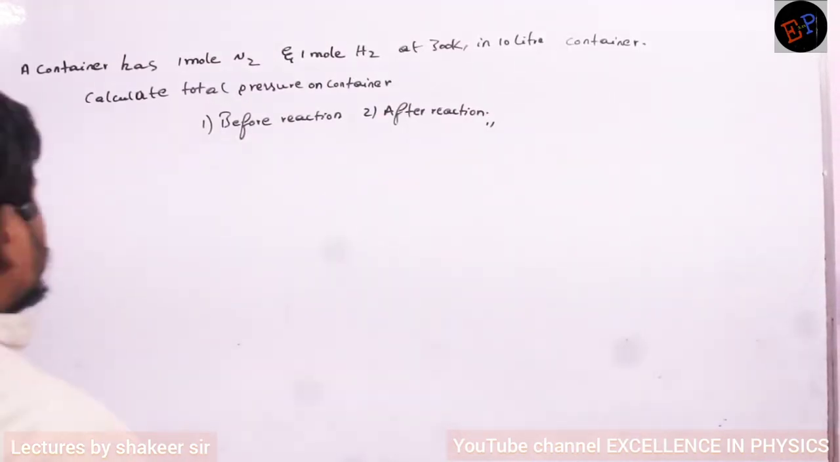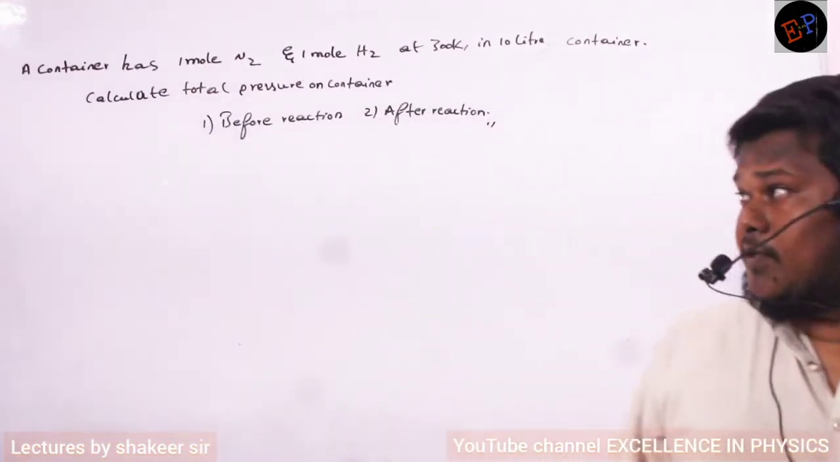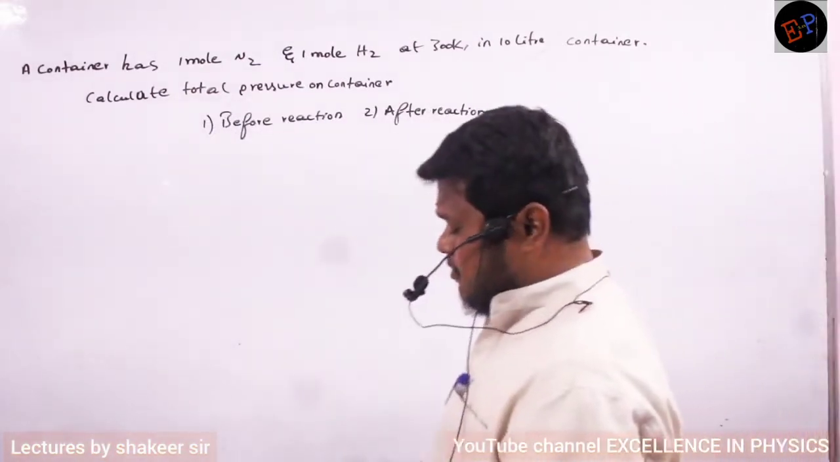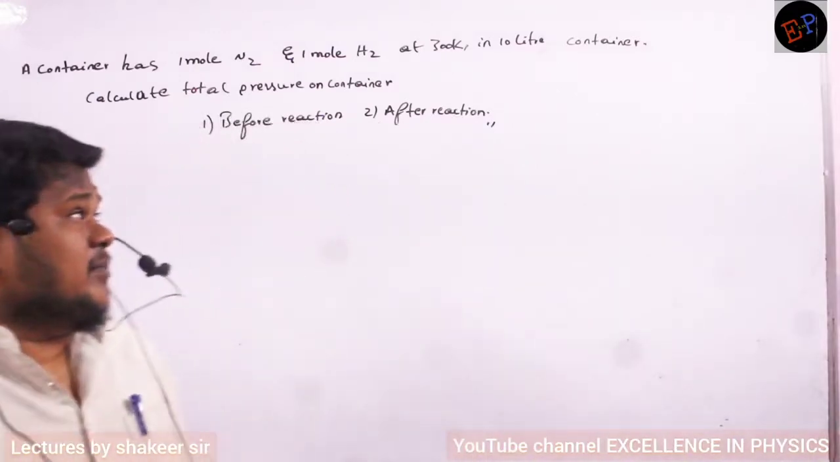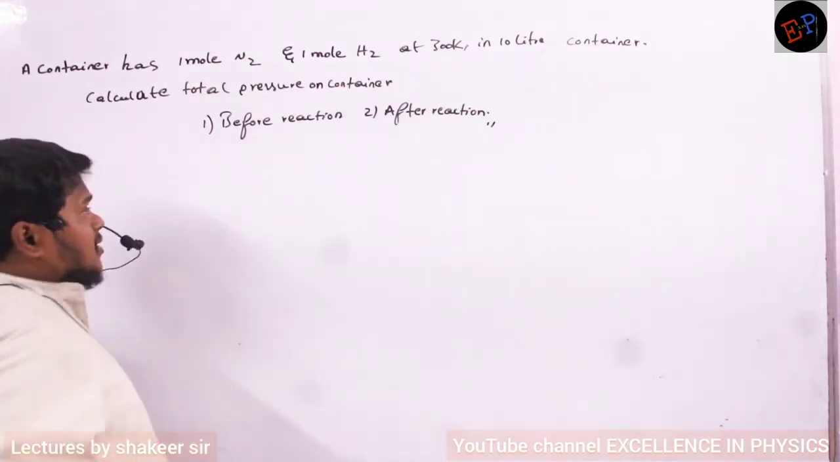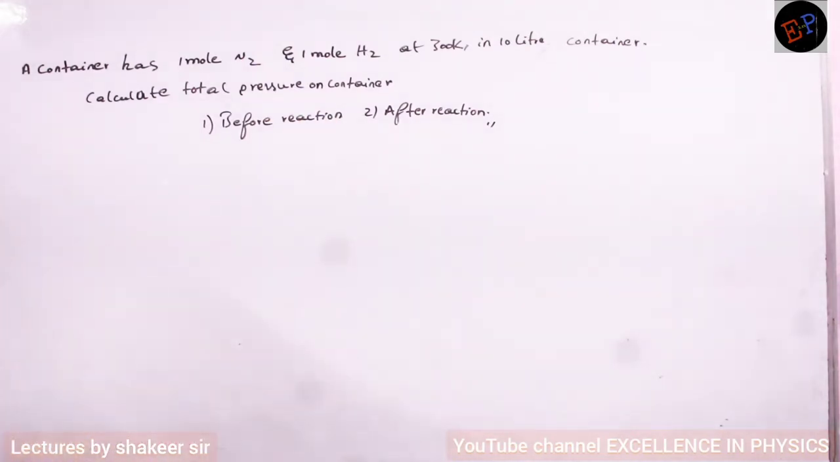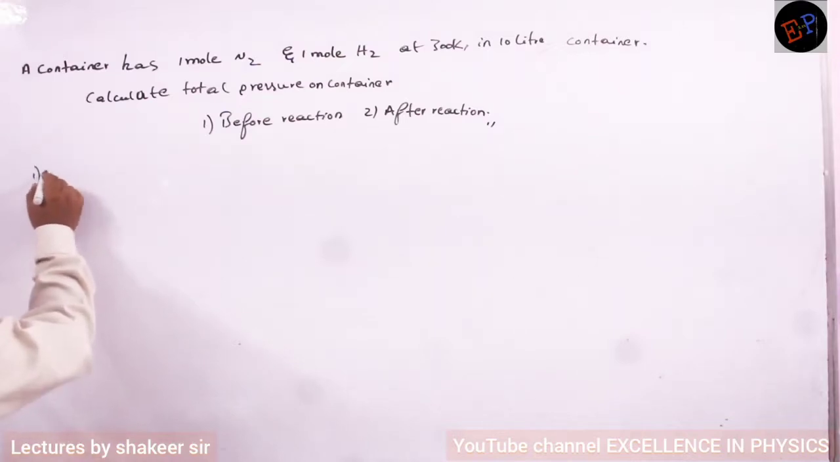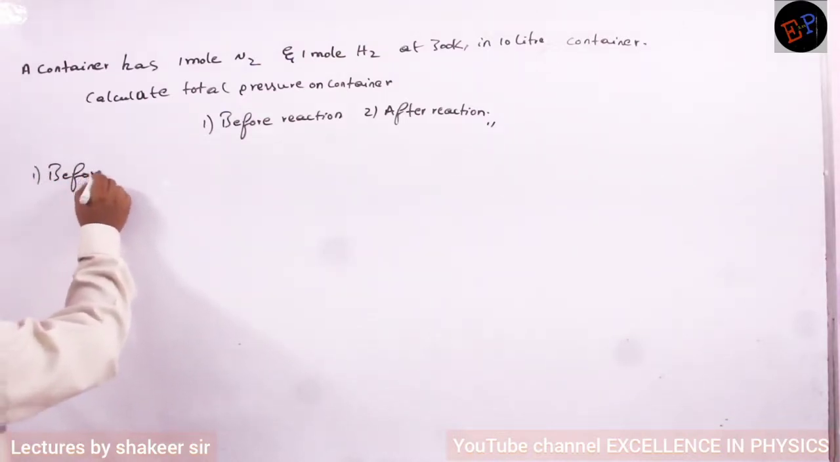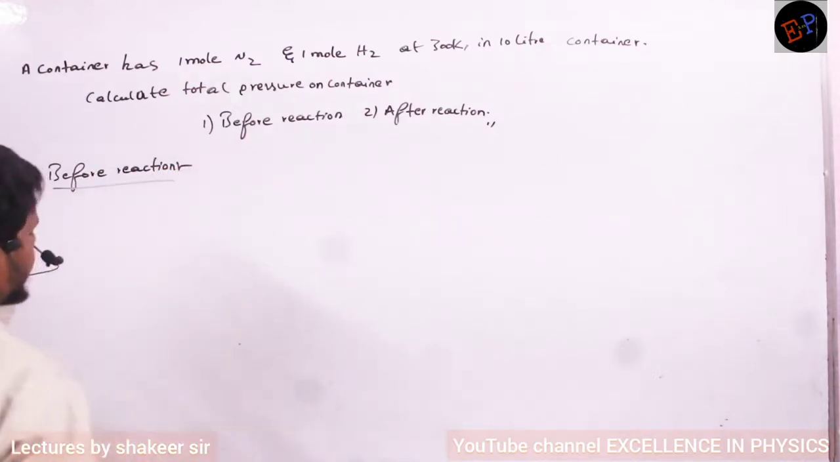Now see. A container has 1 mole of nitrogen gas and 1 mole of hydrogen gas at 300 Kelvin. The volume of the container is 10 liter. Then calculate the total pressure on the container before reaction and after reaction. First of all, we will study before reaction. It means before these two gases react, what will be the pressure on the container.